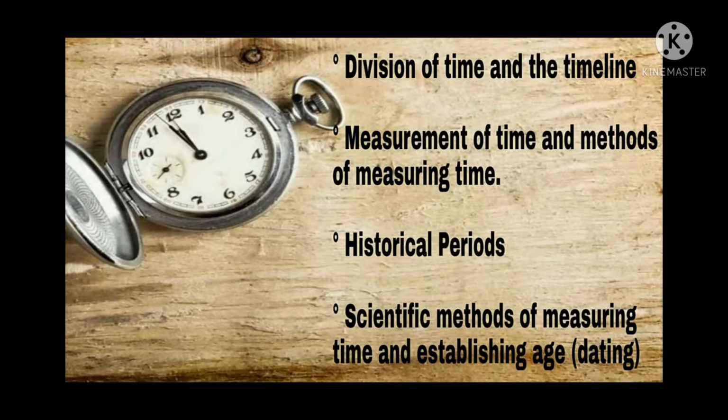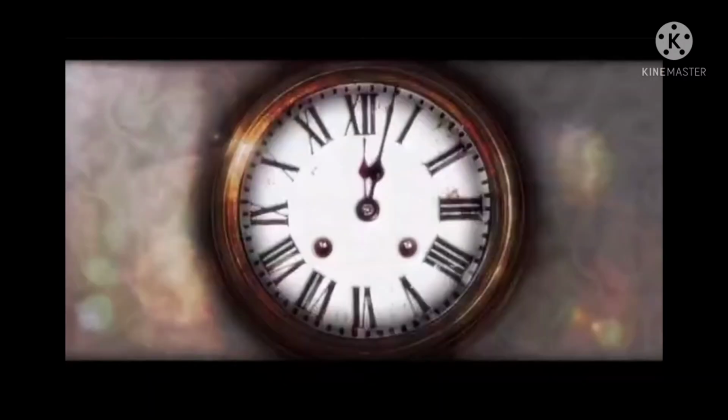Concept of time, 5th standard, subject Environmental Studies Part 2. In this lesson we are going to see division of time and the timeline, measurement of time and methods of measuring time, historical periods, scientific method of measuring time and establishing age, dating. So let's see point number 1, division of time and the timeline.